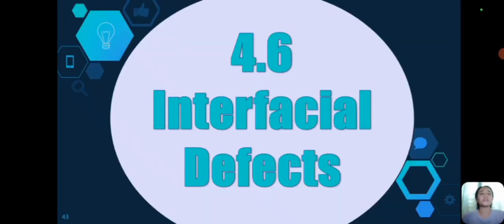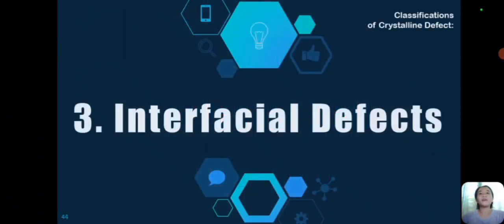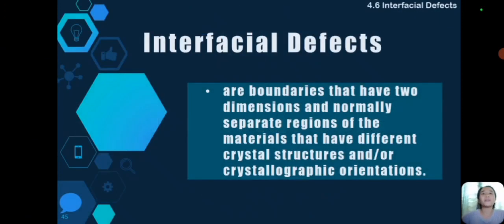4.6 Interfacial defects. Interfacial defects are the third classification of crystalline defect. Interfacial defects are boundaries that have two dimensions and normally separate regions of the material that have different crystal structures and/or crystallographic orientation.